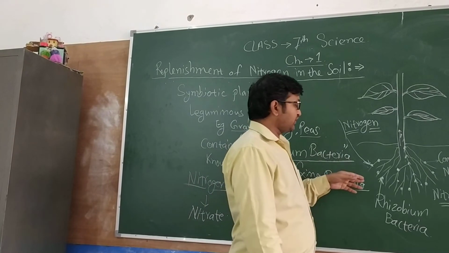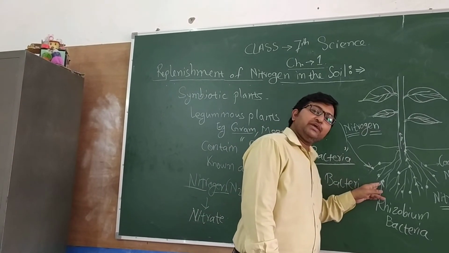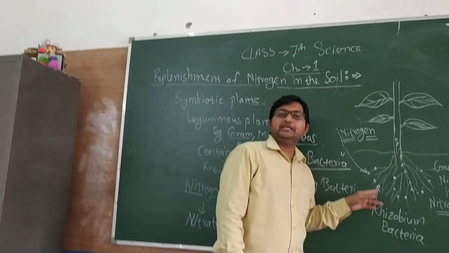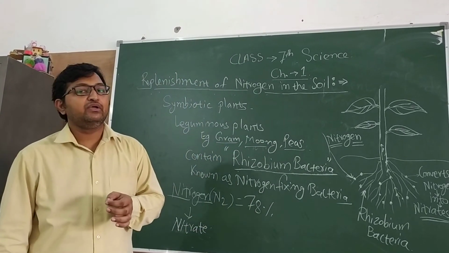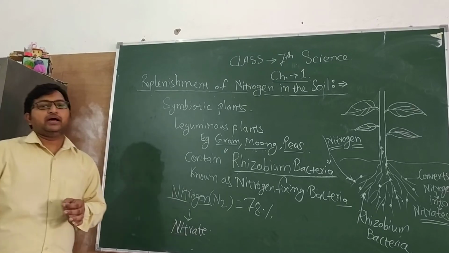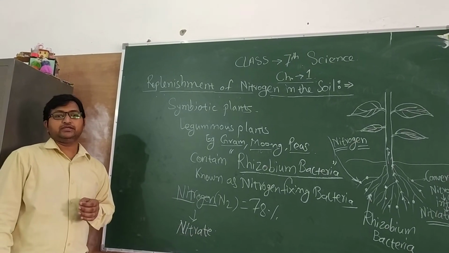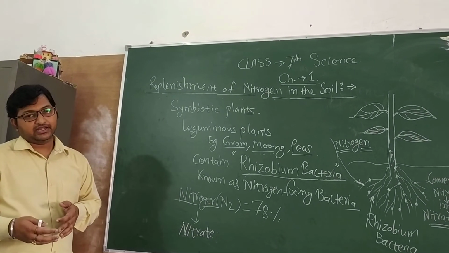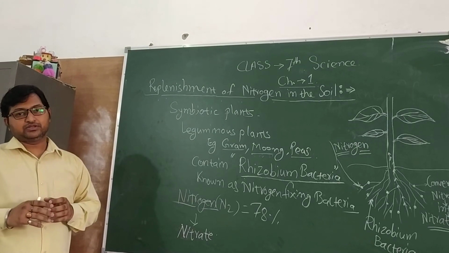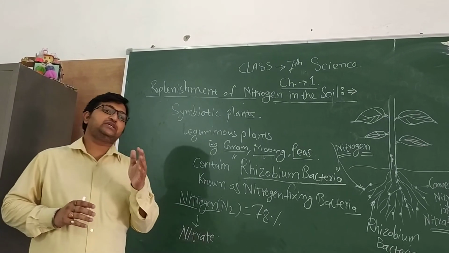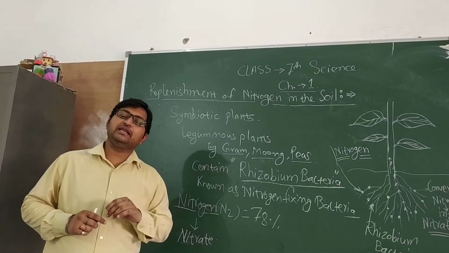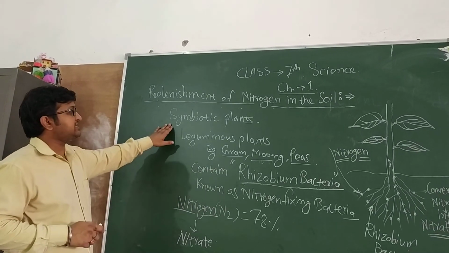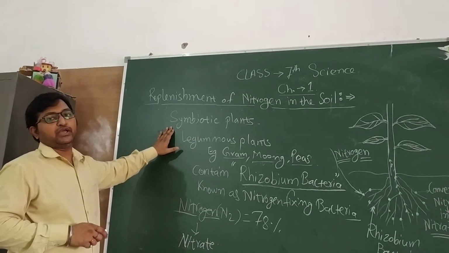In these root nodules, there is rhizobium bacteria. This bacteria is also known as nitrogen fixation bacteria, which converts atmospheric nitrogen into nitrates and helps the plant to take nitrogen in the form of nitrates. This kind of relationship is known as symbiotic or symbiosis.